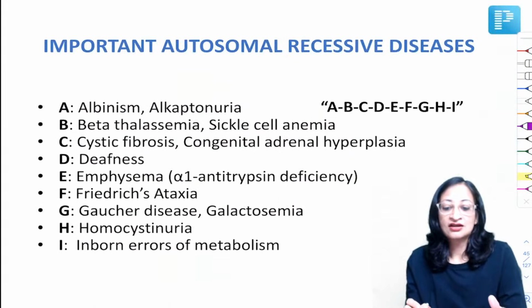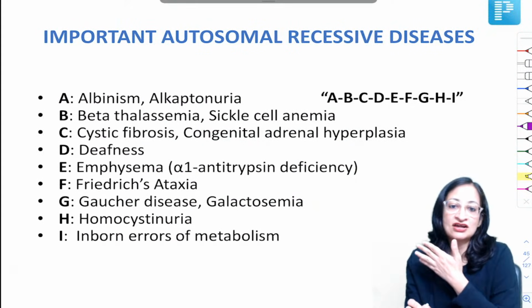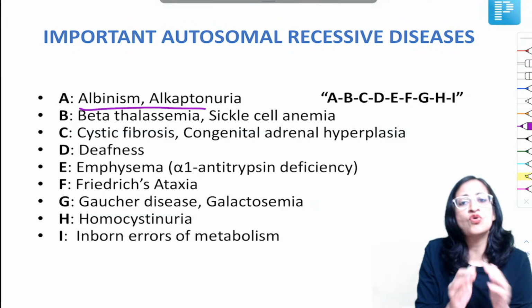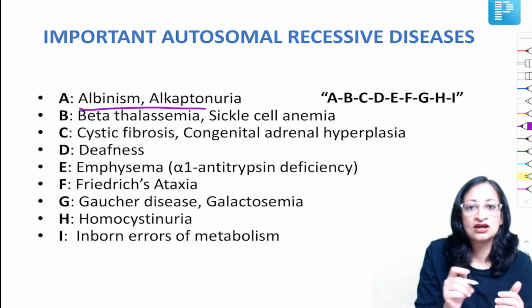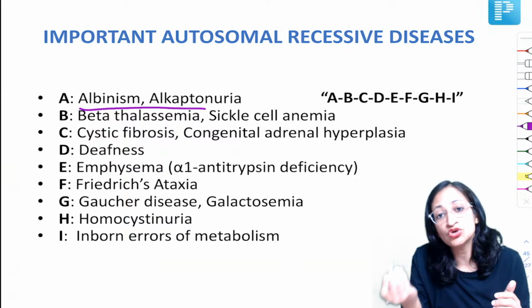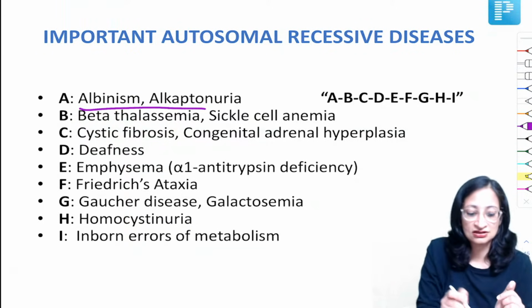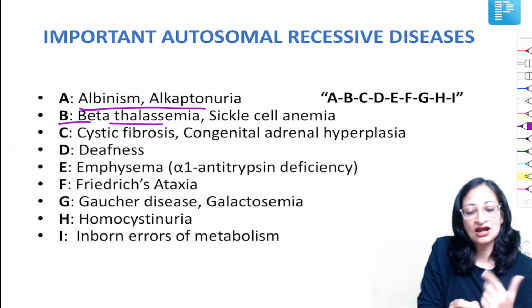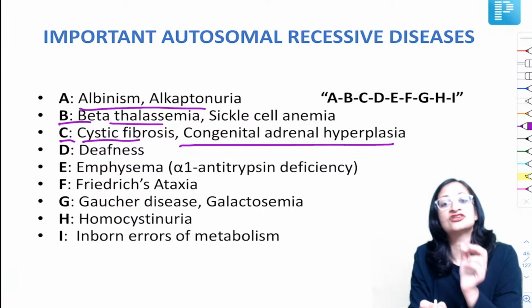Some important autosomal recessive disorders, you can remember by A, B, C, D, E, F, G, H, I. So A for albinism. Remember, most of the inborn errors of metabolism are autosomal recessive, barring a few exceptions. Most of the types of mucopolysaccharidosis again are autosomal recessive except type 2 or Hunter disease. So B for beta thalassemia and other hemoglobinopathies like sickle cell anemia. C for cystic fibrosis, and CAH, congenital adrenal hyperplasia.